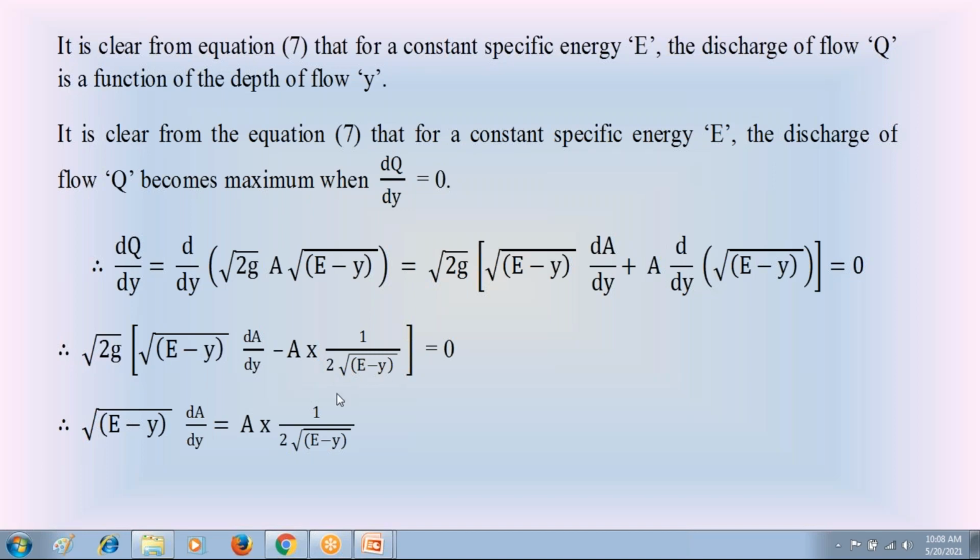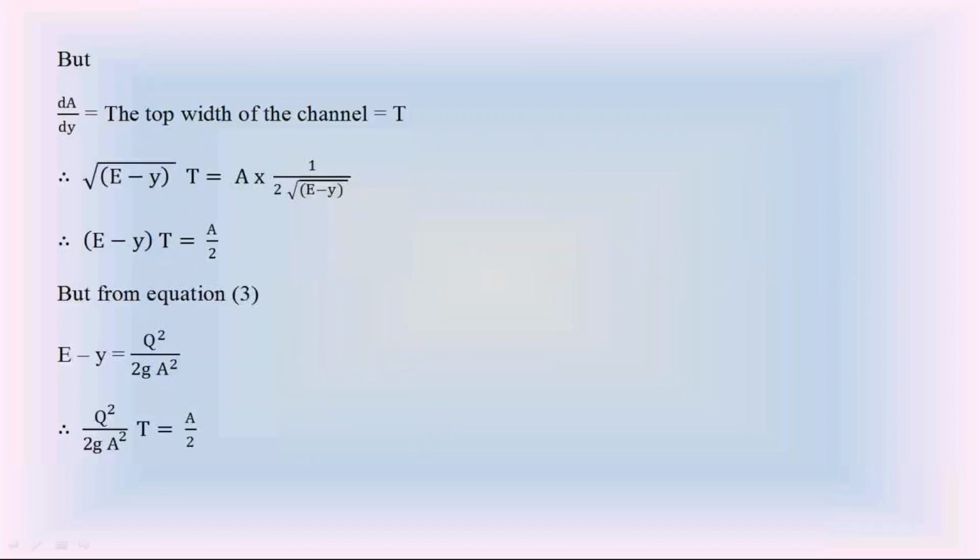You will get from this equation root (E minus y) into dA by dy equal to A into 1 divided by 2 root (E minus y). Then simplify this equation further by substituting the dA by dy value. Already in this discussion, we calculated this dA by dy value. We know that in open channel flow, dA by dy equal to top width T.